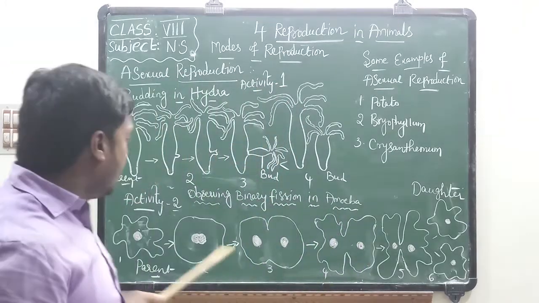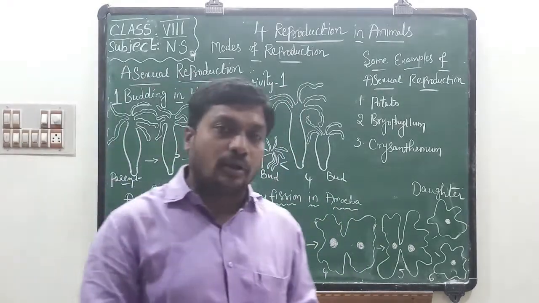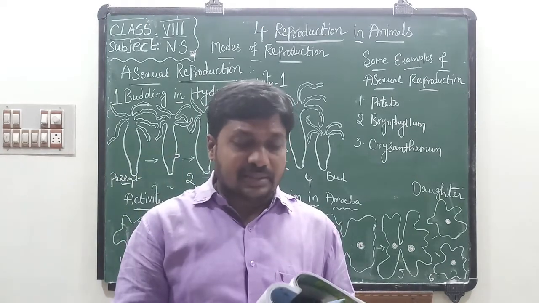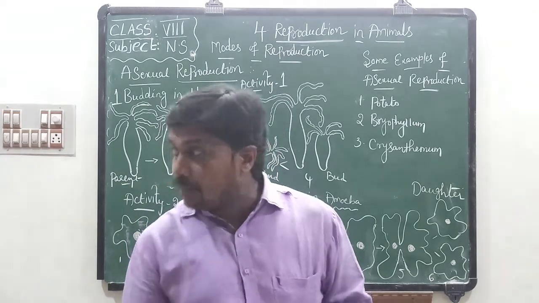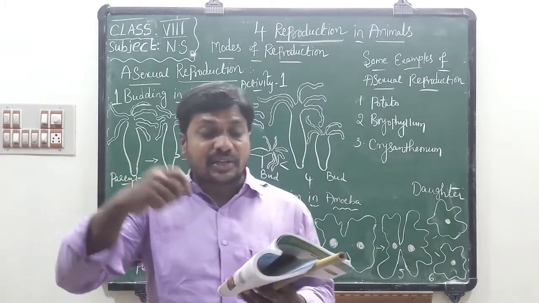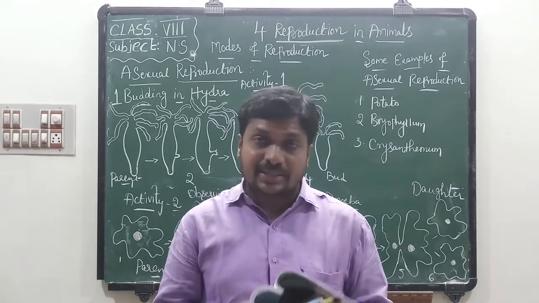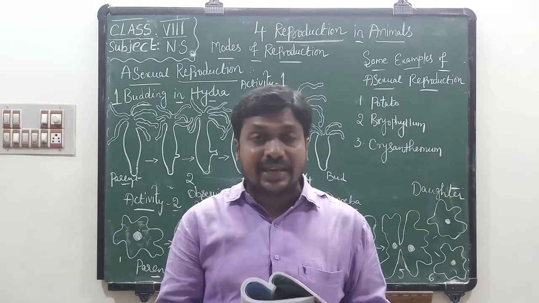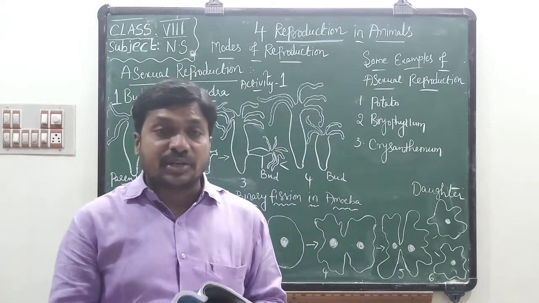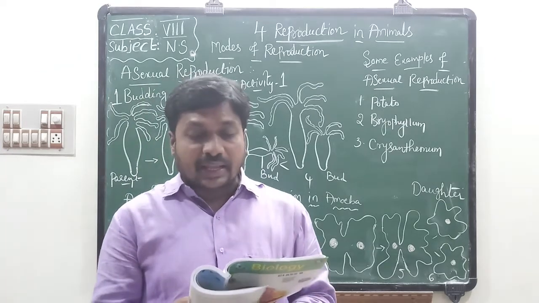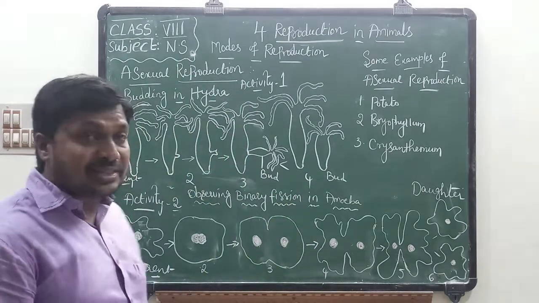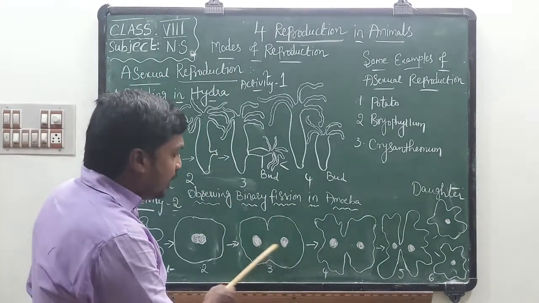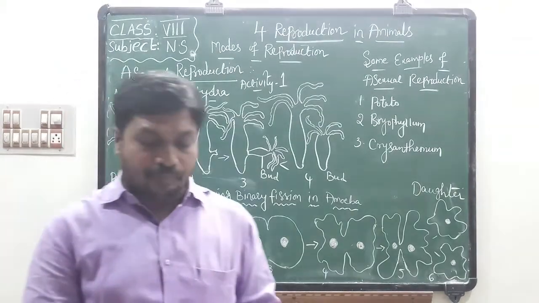In the first diagram, the nucleus will be round. Write there that the nucleus in amoeba will be round. Second diagram. In the second diagram, what change you noticed? A constriction formed in the nucleus. In the third diagram, the nucleus divided into two daughter nuclei.